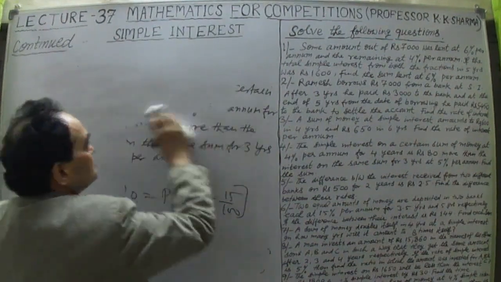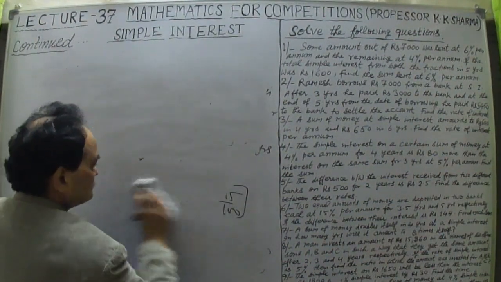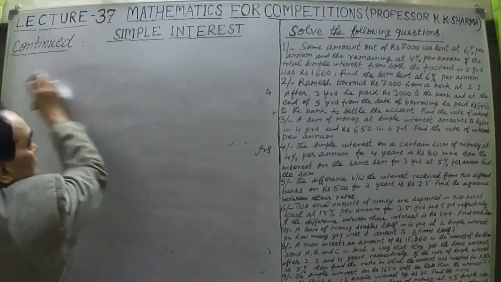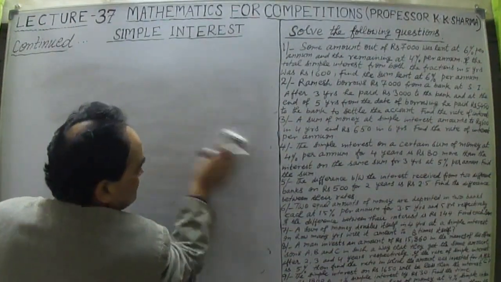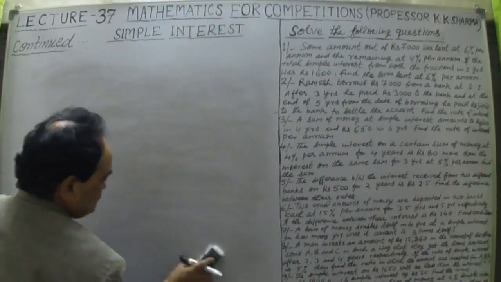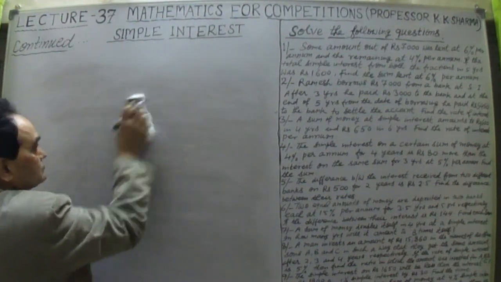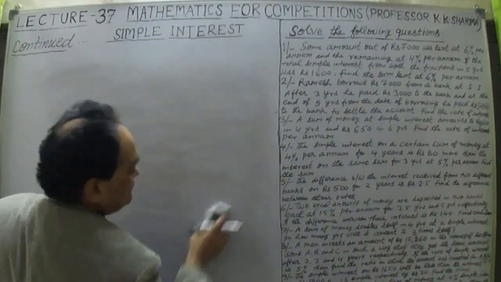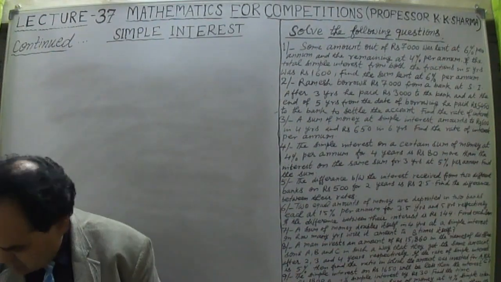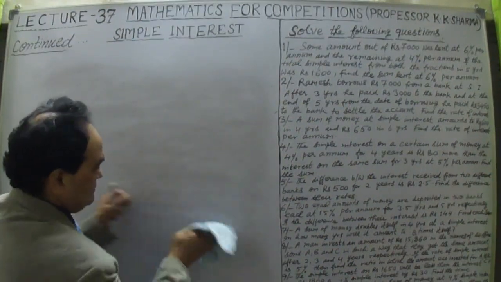Now let me solve question number 5. What is question number 5 saying? Let me first check it and then solve it. Let me clean this.